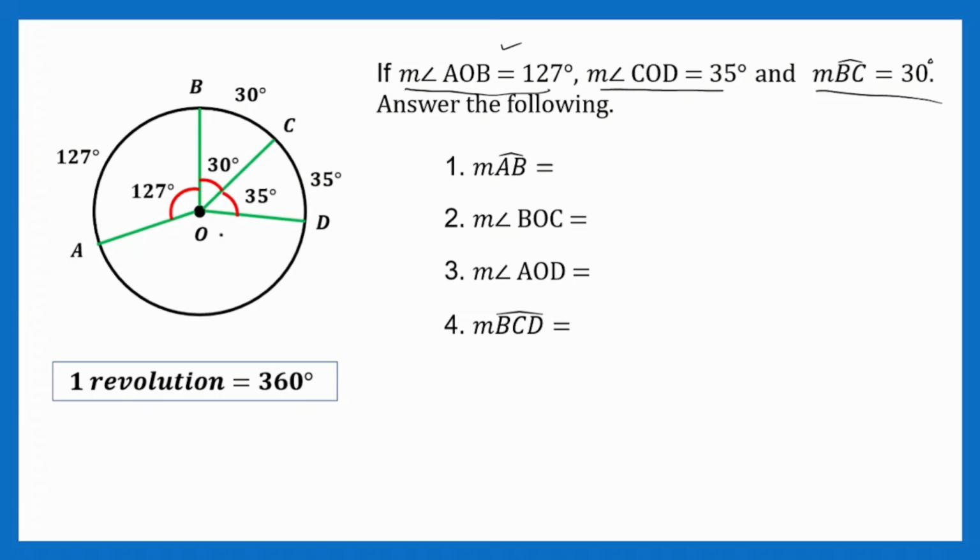Dapat kapag pinag-plus ko yan, the answer is 360 degrees. Ngayon, kulang yung ating central angle. So, we have 127, 30, saka 35. So, what will you do? So, kung kulang yan, i-minus natin yung sum nitong tatlo sa 360 degrees para makuha yung matitira.